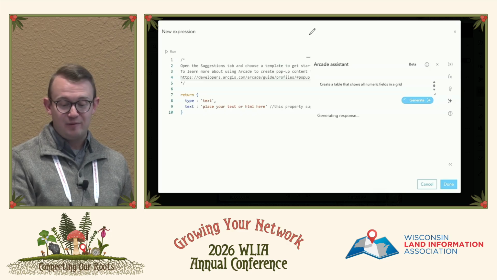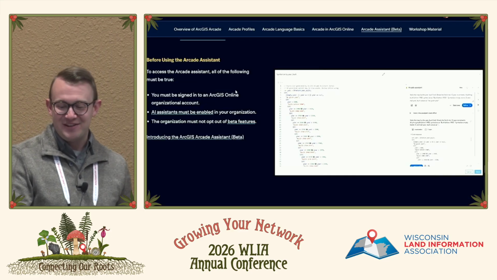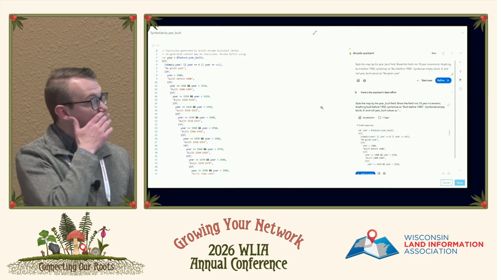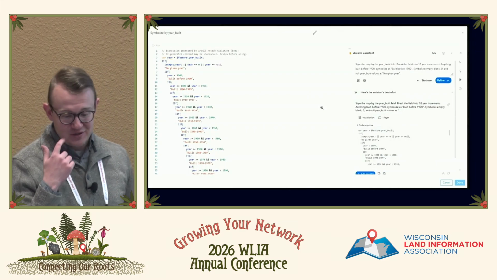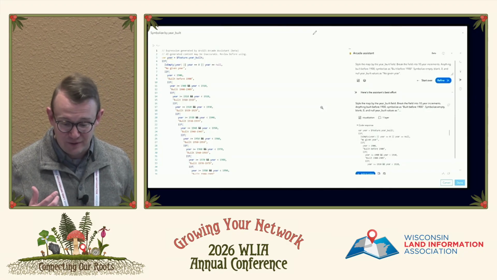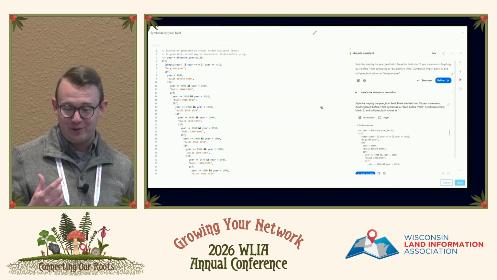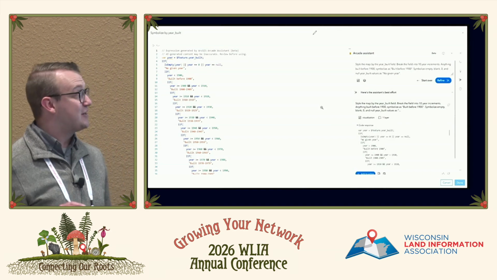If not, I have an example of one that it generated already. So this is an example of the Arcade Assistant in use. I gave it a very specific prompt: style the map by the year built field, break the field into 10-year increments. Anything built before 1900 symbolizes built before 1900. This is a very specific requirement here.